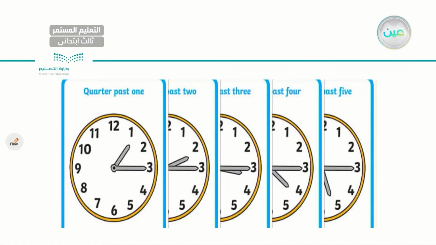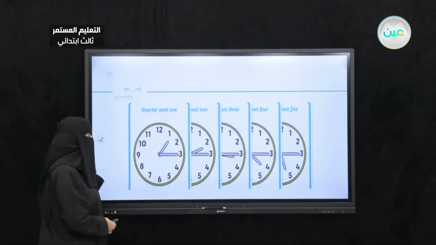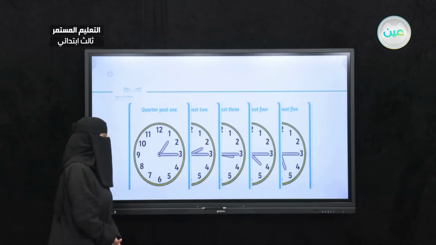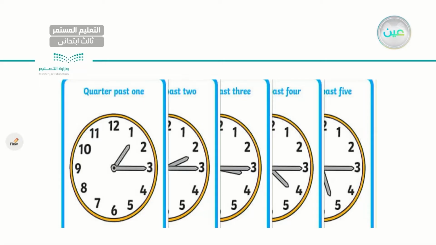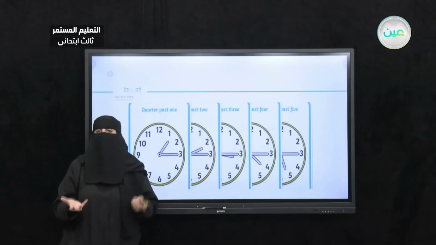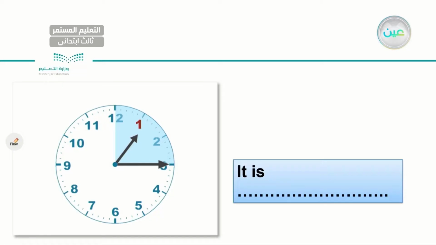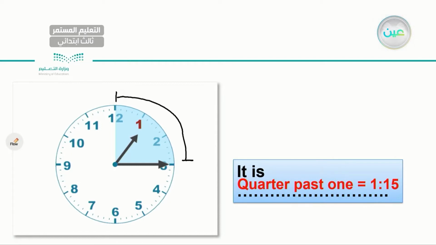Okay, I have 4 times here for you. Let's read the answer. It's 1:15. It's 2:15. It's 3:15, 4:15, 5:15. What's a quarter? What do we mean by the word quarter? Now, as you can see the blue one here, this is what we mean by quarter. Imagine that you have a circle, okay? This is the quarter of the circle, okay? This is exactly what we have in our watch, the blue one.